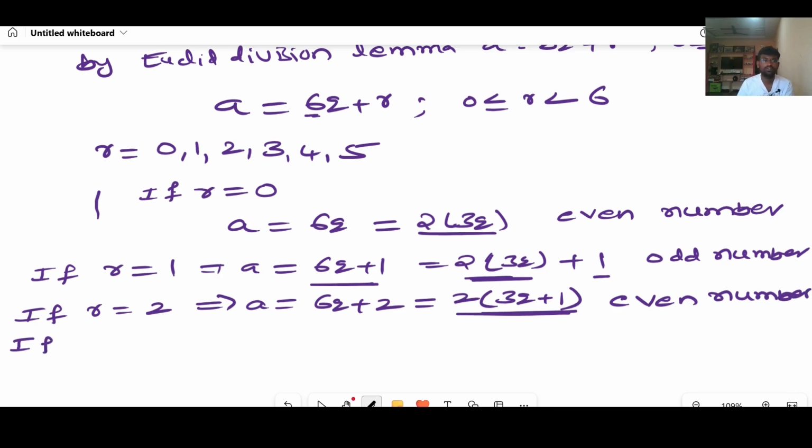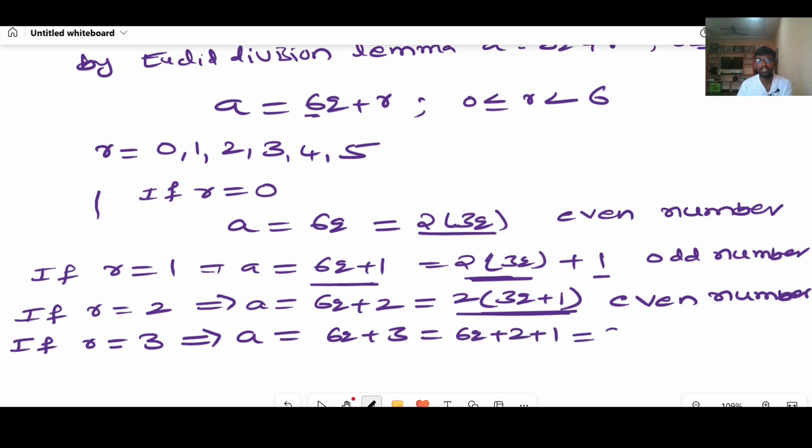If r equal to 3, that implies a equal to 6q plus 3. I can write it as 6q plus 2 plus 1. If I take 2 as common, 2 into 3q plus 1, plus 1. I can conclude that this is an odd number, right? Because 2 multiple plus 1.